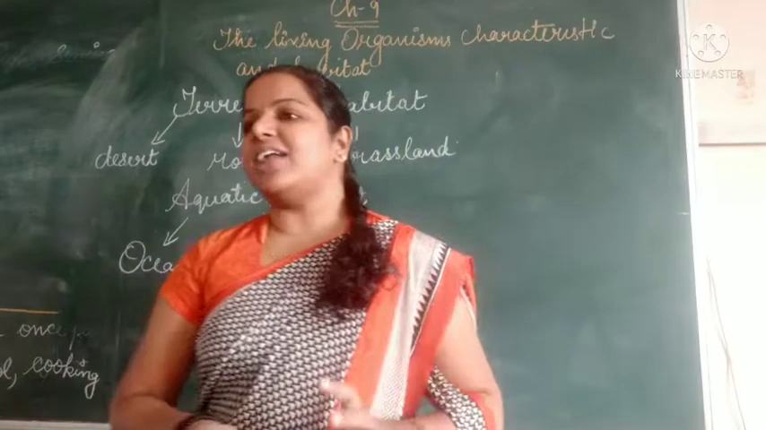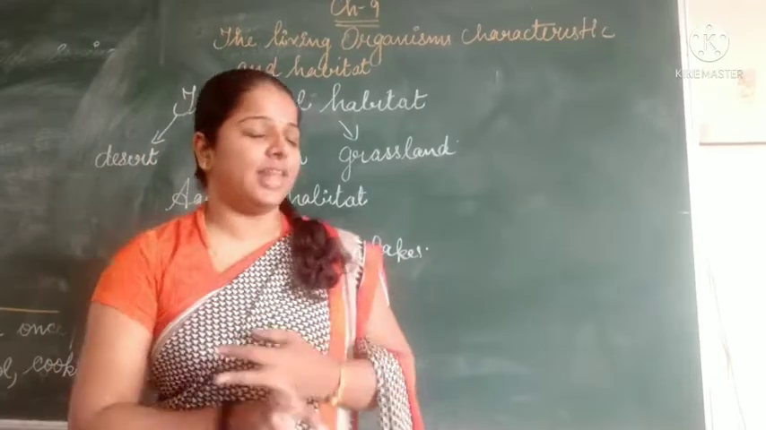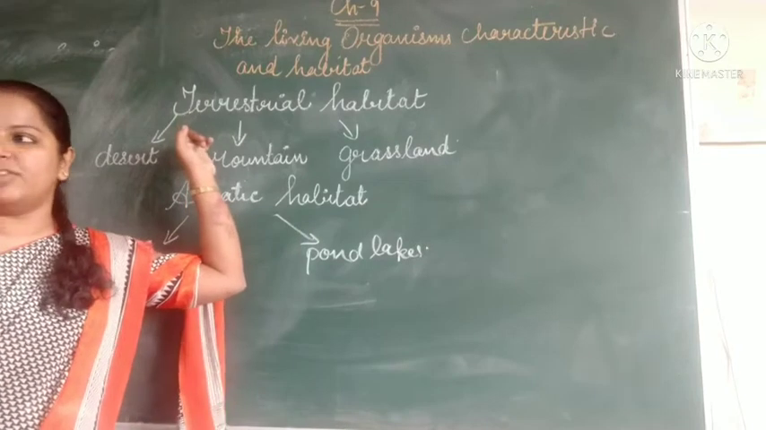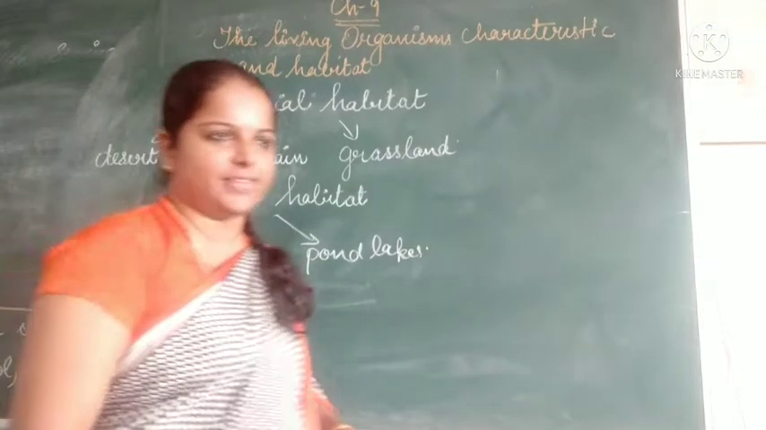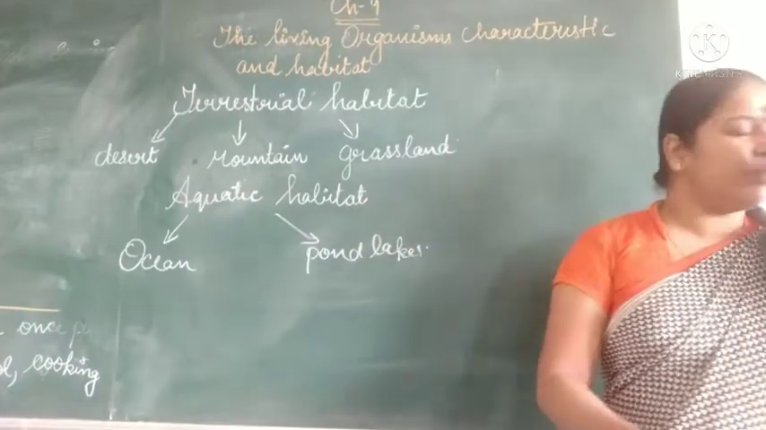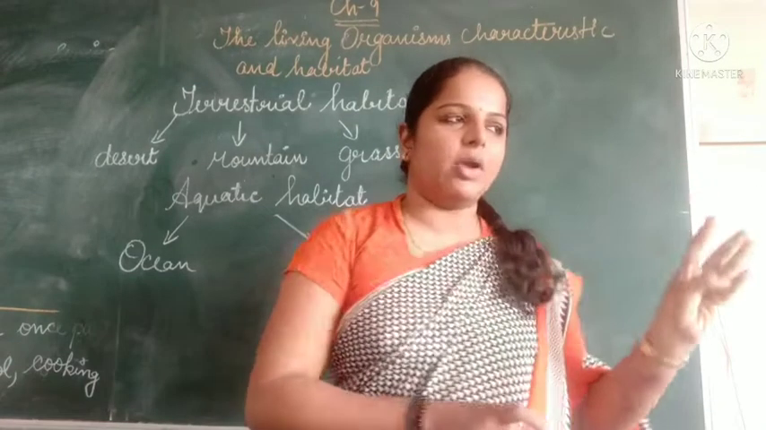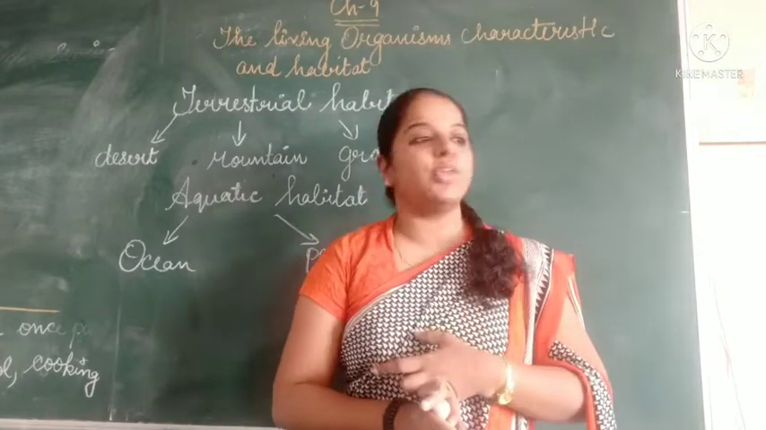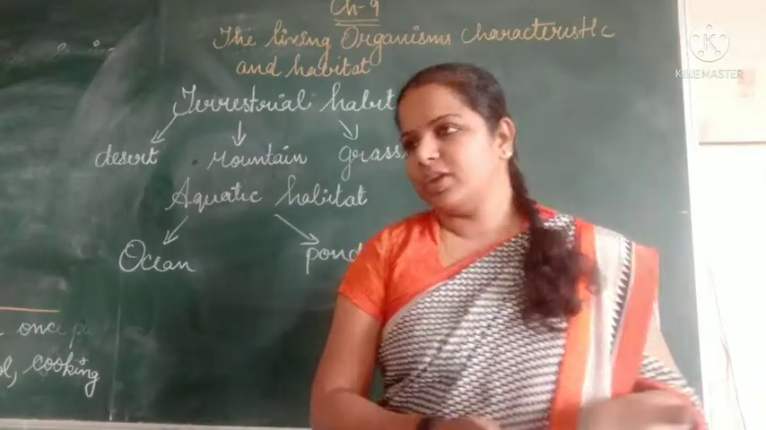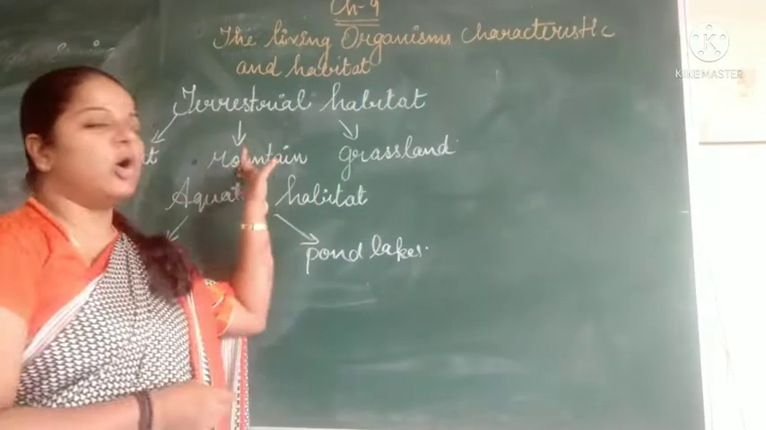Fine students. In the last class we learned about the habitat and the terrestrial habitat. In the terrestrial habitat we learned about the desert plant, how the desert plant is modified and what its characteristics are. Now we are going to learn about the mountains. I had given the explanation of the camel and of the cactus plant, where the leaves are modified into spines. Understood? Now we are going to see about the mountain regions.